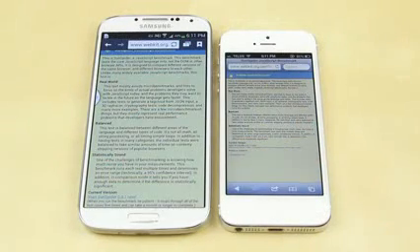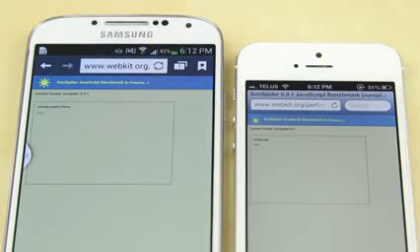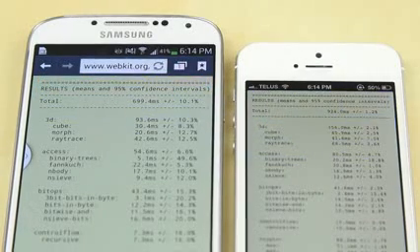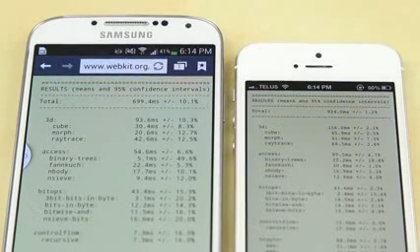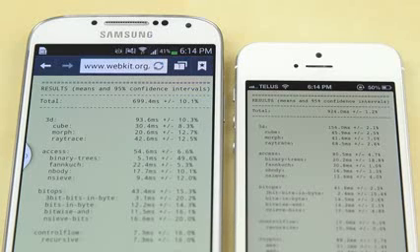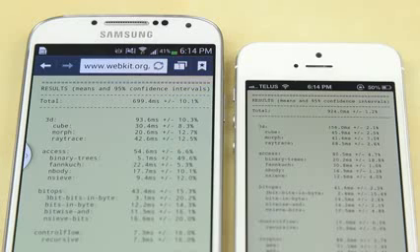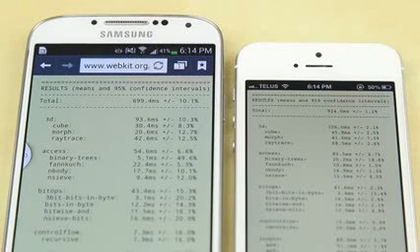So the next test we're going to run is SunSpider, which is a JavaScript benchmark, and what it does is it sees how the CPU can handle websites. On both these devices, I am running the default web browser. On the iPhone, I'm running Safari, while on the Samsung Galaxy S4, I'm running the standard Samsung web browser. So now let's go ahead and run the benchmark itself, and pretty much what it does is it runs a whole series of scripts that we don't really understand, and the lower score is better. You can see that the Samsung Galaxy S4 came out with an impressive score of 699.4 milliseconds, while the iPhone 5 again came out with a respectable score of 924 milliseconds.